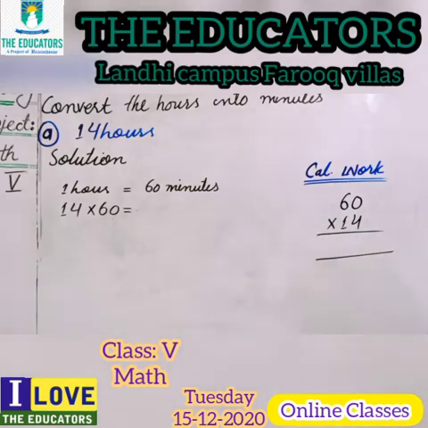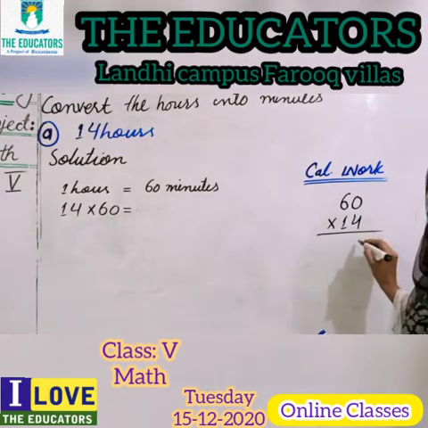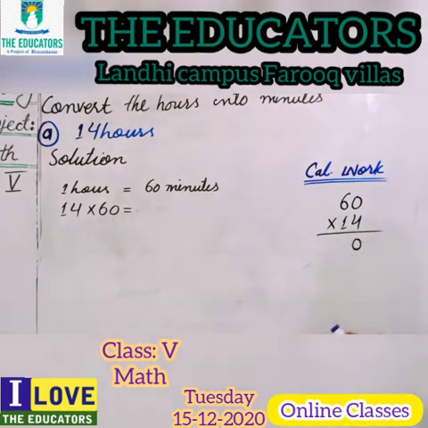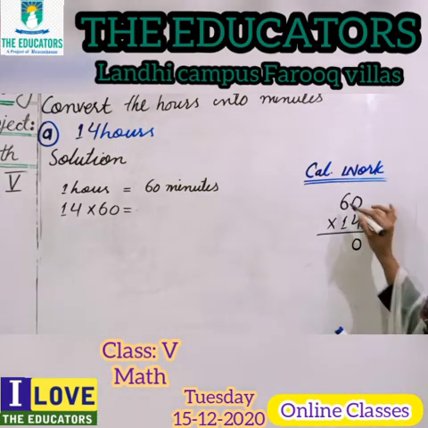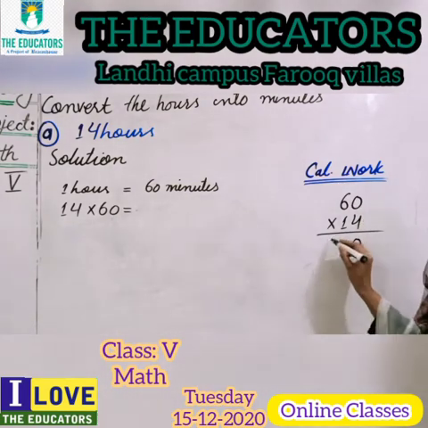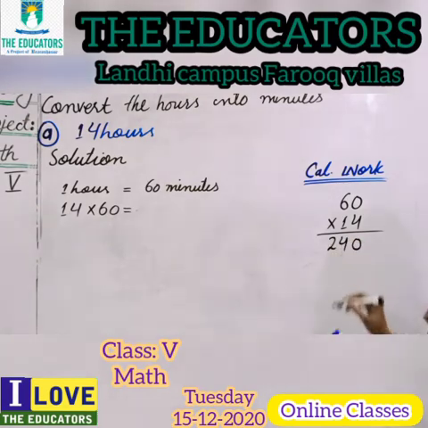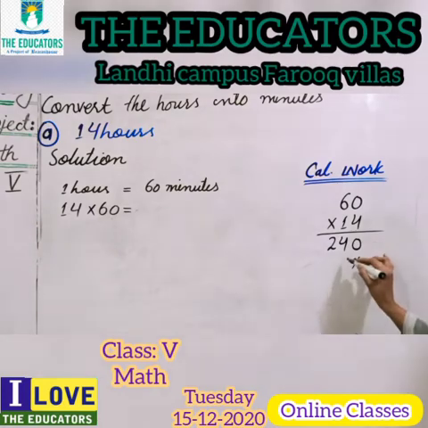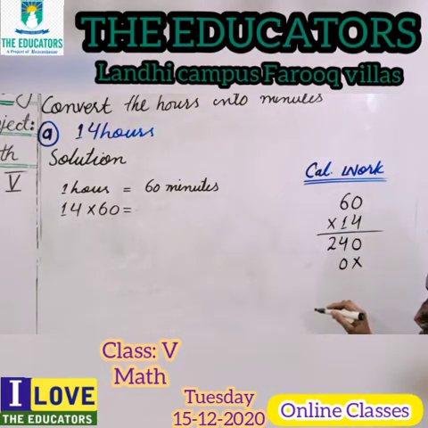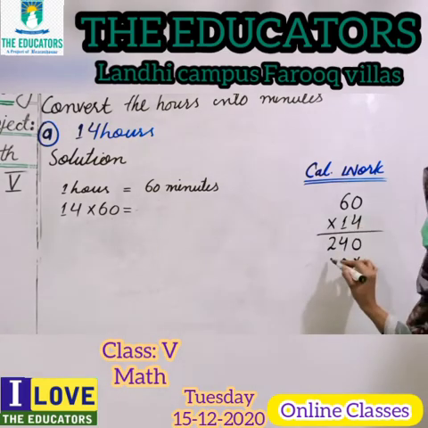Okay, now read the table. Students, table of 4. 4 multiply 0, do you know the answer is 0? Your answer will be 0. 4 multiply 6, 6 4s are, as you know, 24. Okay, now cross here. 1 multiply 0, the answer will be 0. And 1 multiply 6, so the answer will be 6.